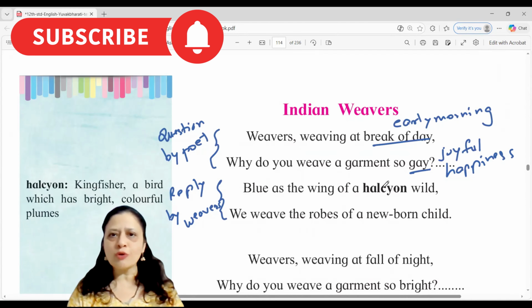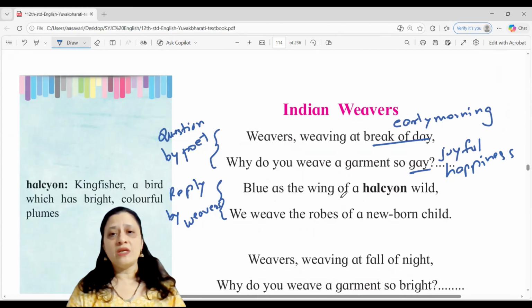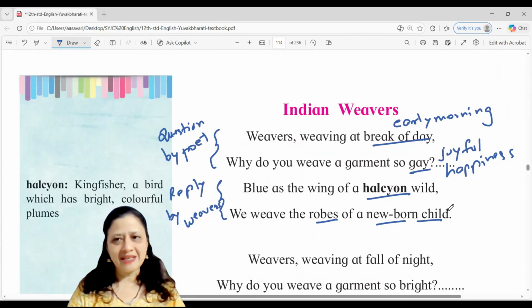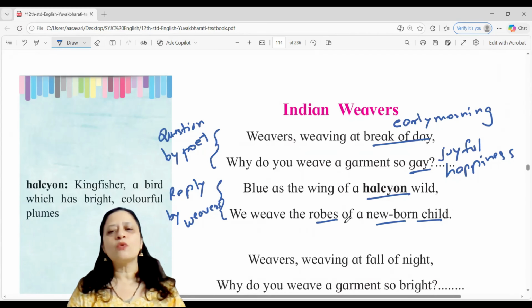What is the reply by the weavers? Blue as the wing of a halcyon wild. Halcyon is a kind of kingfisher bird, which is blue in color. So he's indicating a particular shade of blue. He's not generalizing it as blue. He's saying that particular shade of blue, which is like the halcyon. So blue as the wing of a halcyon wild, we weave the robes of a newborn child. So we weave the robes, that is again clothes, of a newborn child. That is a very small child, a tiny child.